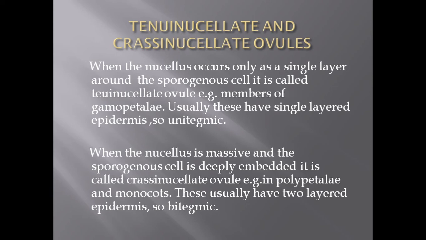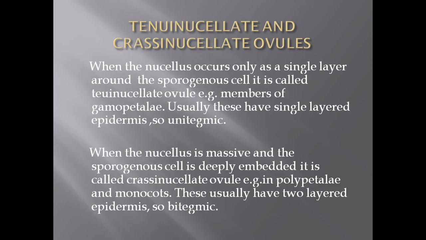These are tenuinucellate and crassinucellate type of ovule. Here first, in the tenuinucellate ovule, during the development of the sporogenous cell inside the ovule from the nucellus, when the nucellus is almost consumed and a very small or single layer of nucellus exists, then the ovule is called the tenuinucellate ovule.